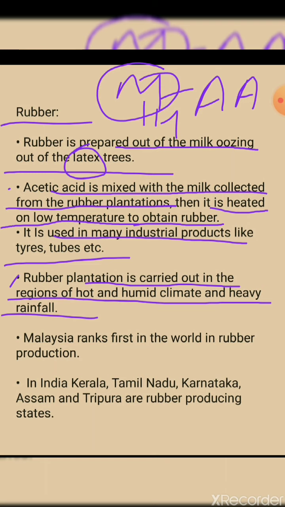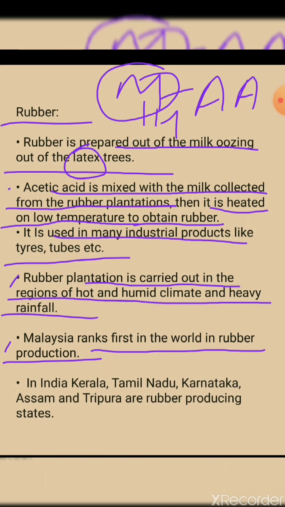Hot and humid climate. And over here how much rainfall has been needed? They have not specified a centimeter. They are saying that heavy rainfall is needed for what? That is for rubber plantation. Malaysia ranks first in rubber production. Which country in the world ranks first in rubber production?